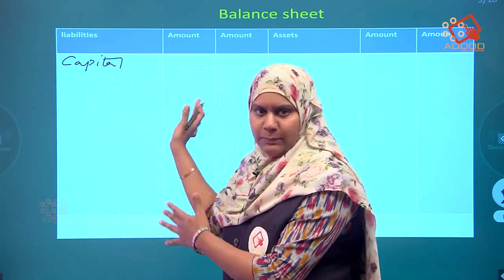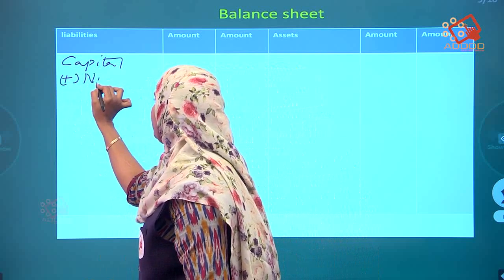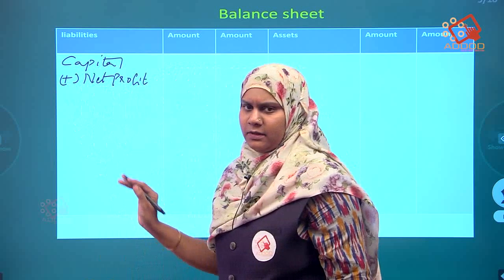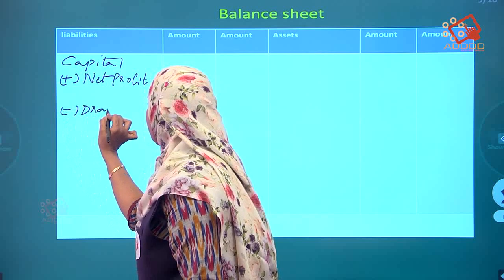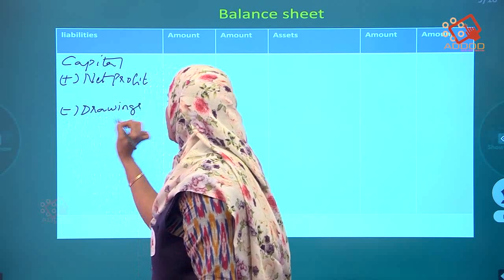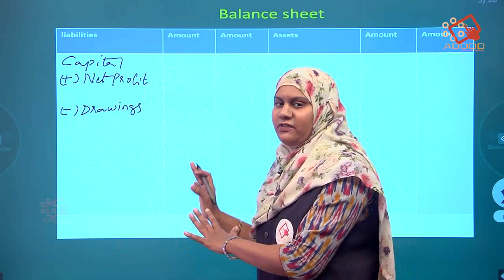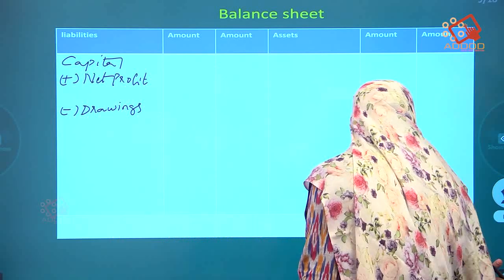Capital. First write down, we'll post the amount. Capital plus net profit, leave some space, minus drawings. So this is the formula. Soon after we start the balance sheet, write the formula. Okay, now time to post the amount.